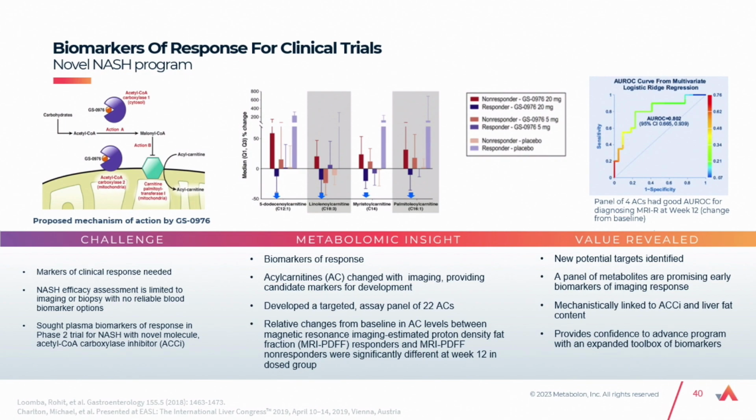And what they observed is that in the patients that responded, they saw sharp and profound decreases in, I only show 4 acylcarnitines, but there is a profound shift in acylcarnitines in the responder group at both doses that they saw. So they actually developed a targeted panel of 22 acylcarnitines to be able to look at response to therapy once they were able to assess that they were able to get biomarker target engagement, showing good area under the curve for their responders.